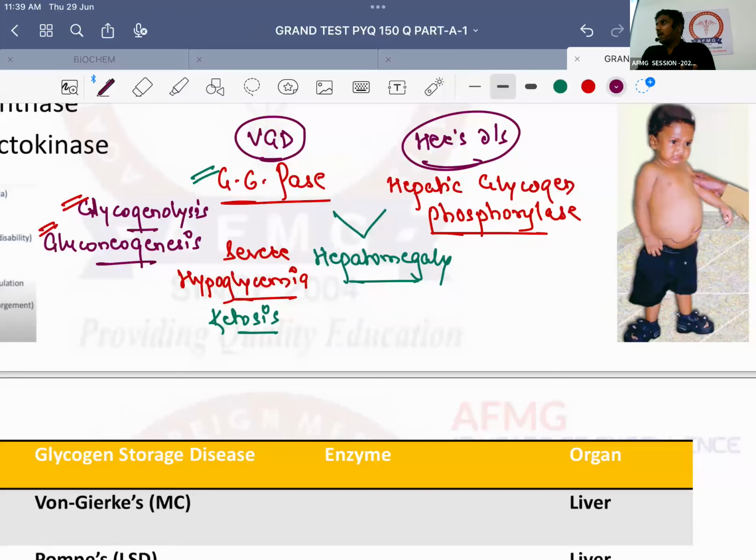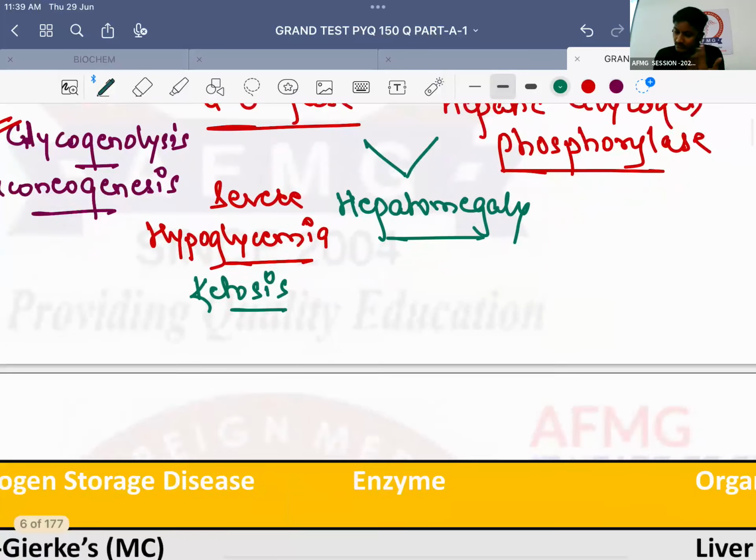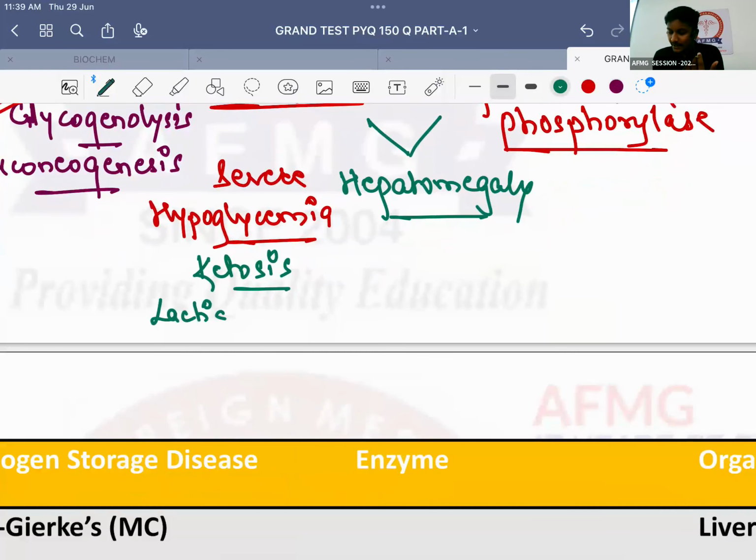Important: in cases of severe hypoglycemia, when the glycogen is broken down, your body is already in severe hypoglycemia. Will it need glucose rapidly, or can time be spared? Rapid is needed, right? So if rapid is needed, will it carry out anaerobic glycolysis or aerobic glycolysis? Anaerobic glycolysis. Anaerobic, okay, but what is formed finally? Lactic acid. So remember, anaerobic glycolysis is faster and your body needs fast blood glucose. Therefore, it carries out anaerobic glycolysis. That's the reason why the patient will have more and more lactic acid production that will cause lactic acidosis.